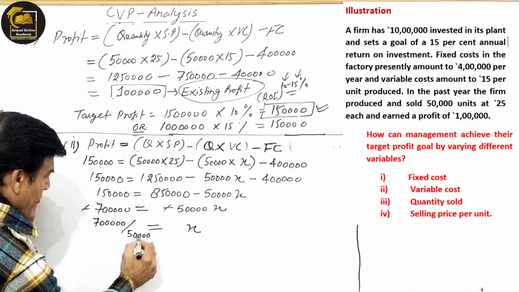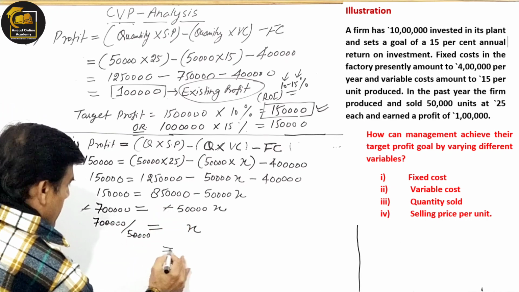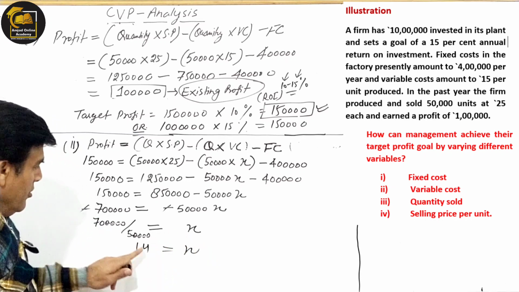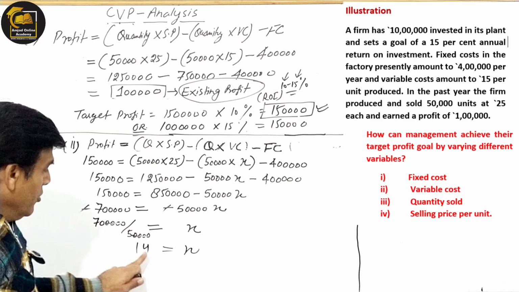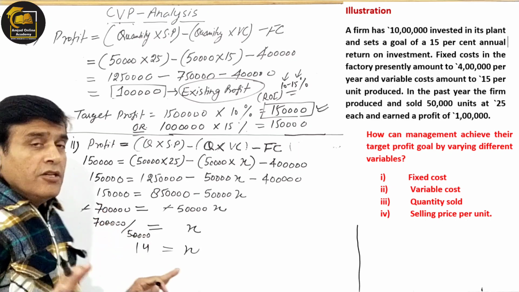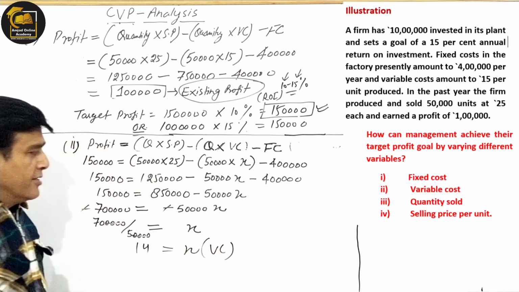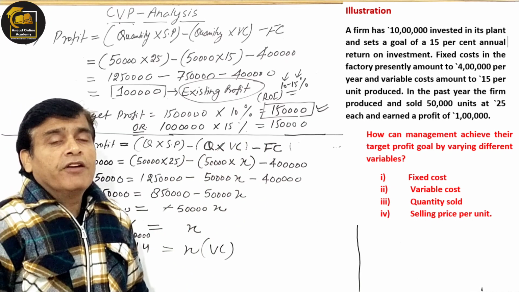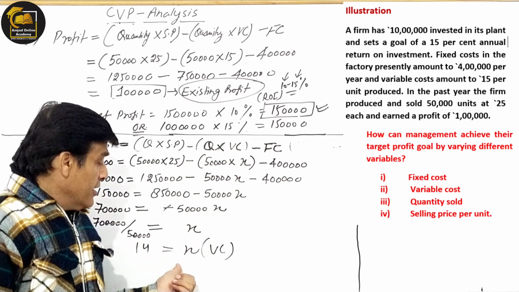All zeros are cancelled, 4 zeros, right? And just calculate. If you divide it, the answer comes 14. 14 5s are 70. So the answer is 14. If you see the result, it is the VC that we had assumed this time. In the question, the variable cost per unit is 15, and the answer coming is 14.